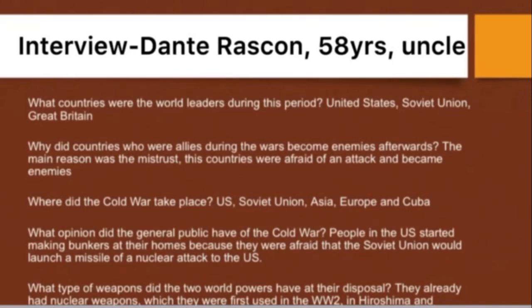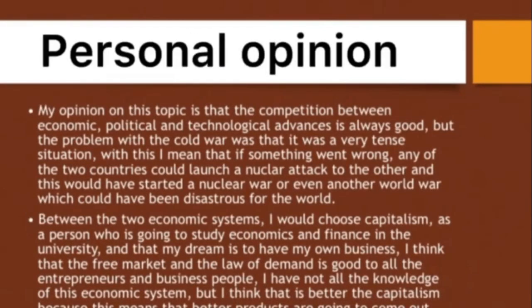Where did the Cold War take place? The Cold War took place in the US, the Soviet Union, Asia, Europe, and also Cuba. What opinion did the general public have of the Cold War? Well, some people in the US started making bunkers at their homes because they were afraid the Soviet Union would launch a missile or a nuclear attack on the US. Now, what type of weapons did the two world powers have at their disposal? Well, they already had advanced nuclear weapons, which were first used in World War II in Hiroshima and Nagasaki.